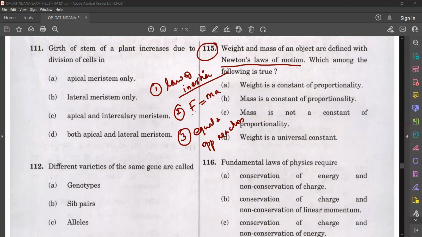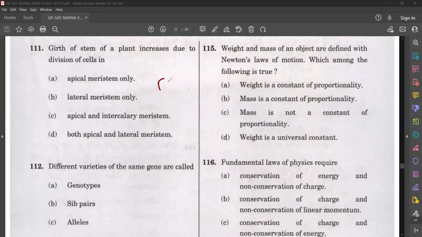Next is the second law, that is F is equal to ma. That means rate of change of momentum is directly proportional to the applied force. From that we derive the equation for force, F is equal to ma. Then the third one, to every action, there is an equal and opposite reaction. So what is the law they are mentioning here? That is the second law, F is equal to ma.